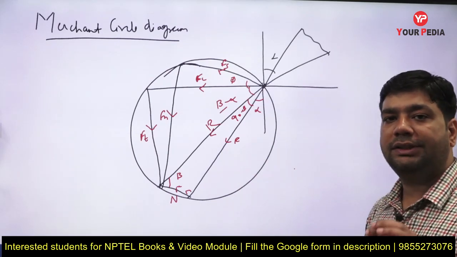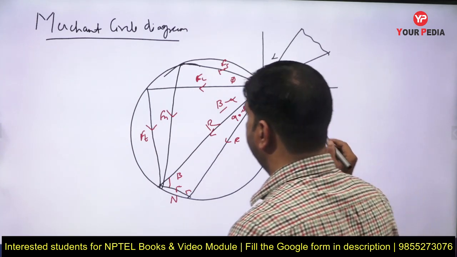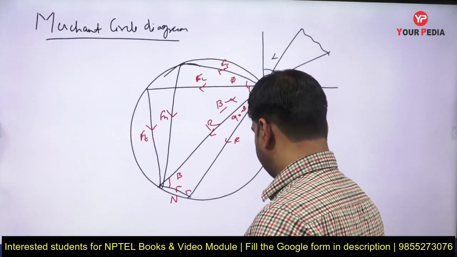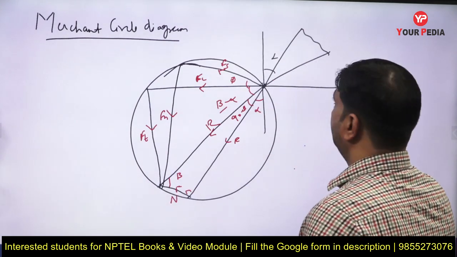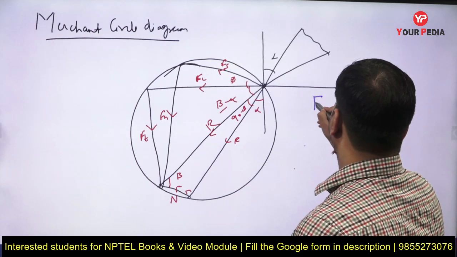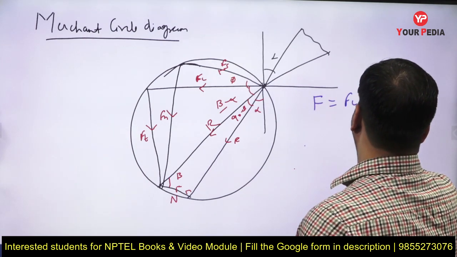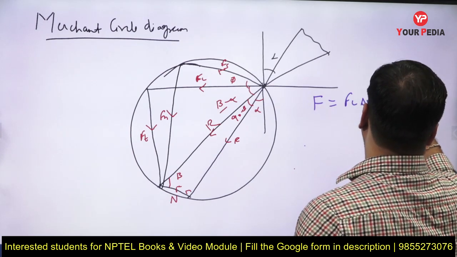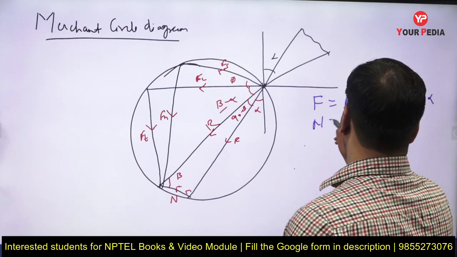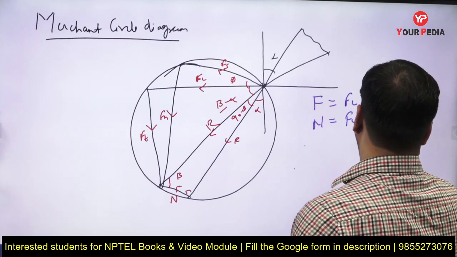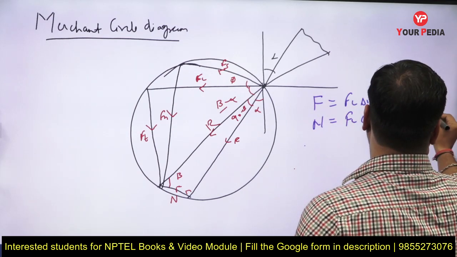So whenever you have some values of Fc or Ft, just use the direct formulas, which are also derived from the Merchant circle. F equals Fc sin alpha plus Ft cos alpha, N equals Fc cos alpha minus Ft sin alpha.